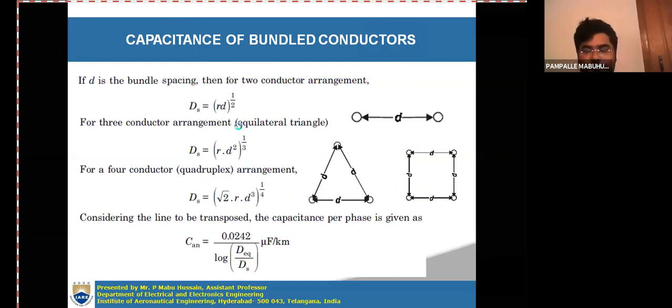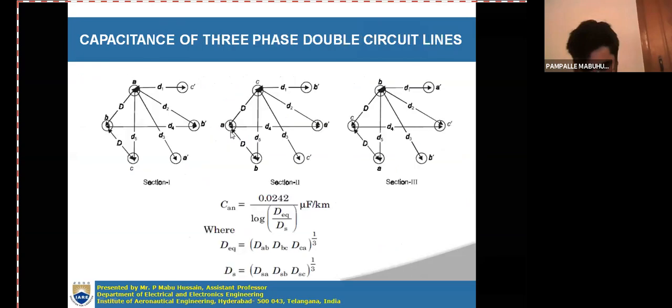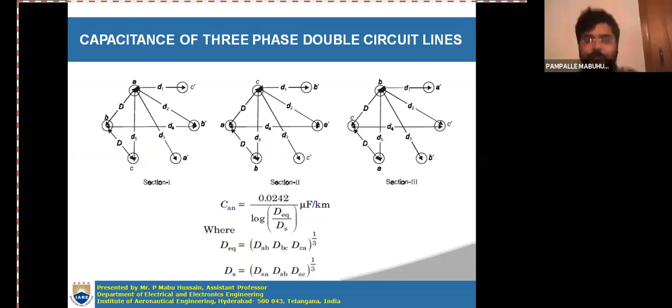It is almost time up. So we will discuss the capacitance of three-phase double circuit lines in the next lecture. And also we will do the problems. And we are also having one final topic: when you consider the effect of earth, then how will the capacitance value be? That also we have to discuss within two classes. We will conclude the first unit.